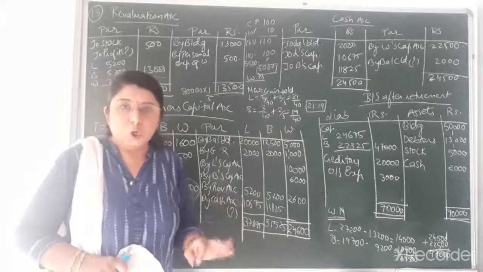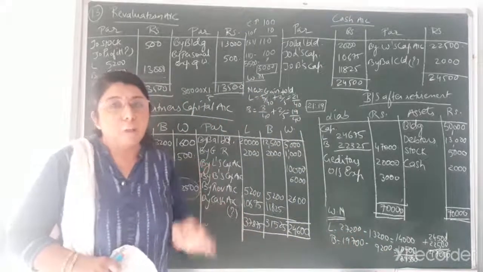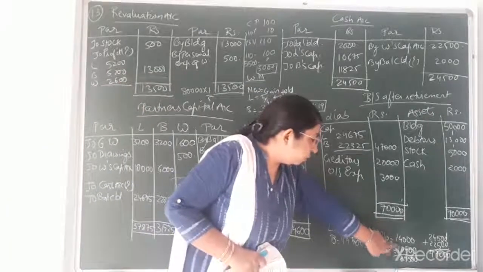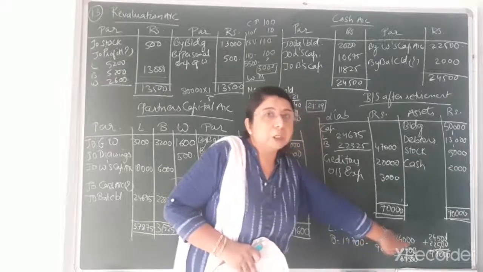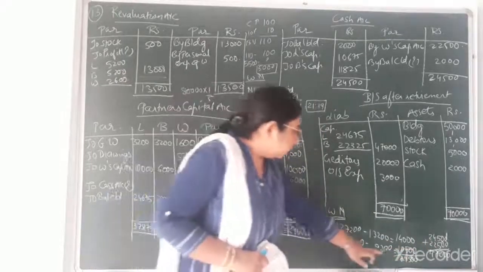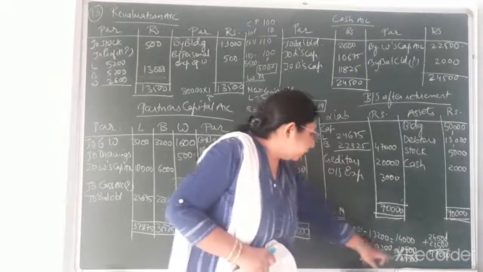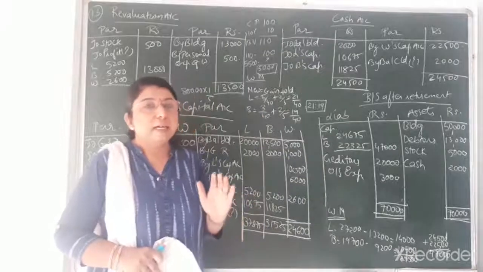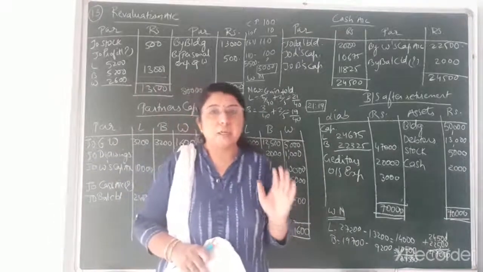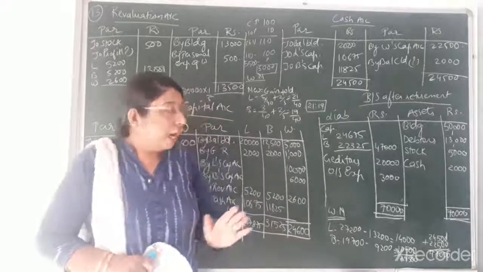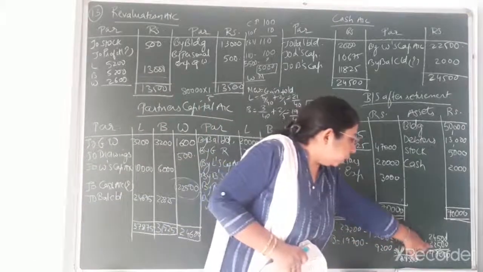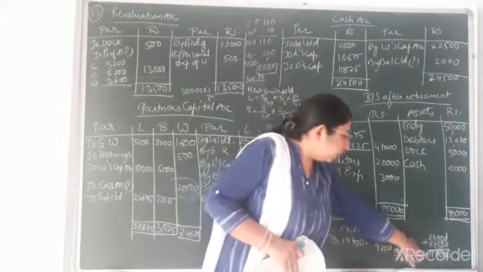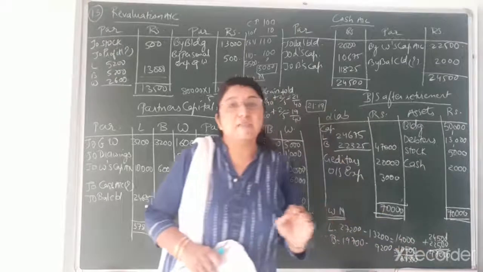Before finding the closing capital and before finding the amount to be paid to the retiring partner, the closing capital is coming to 14,000 for L, and for B that is coming to 10,500. So the total capital of L and B, that is 24,500, is the closing capital of the two continuing partners L and B. And the amount to be paid to the retiring partner is 22,500. So total capital value would be 47,000.